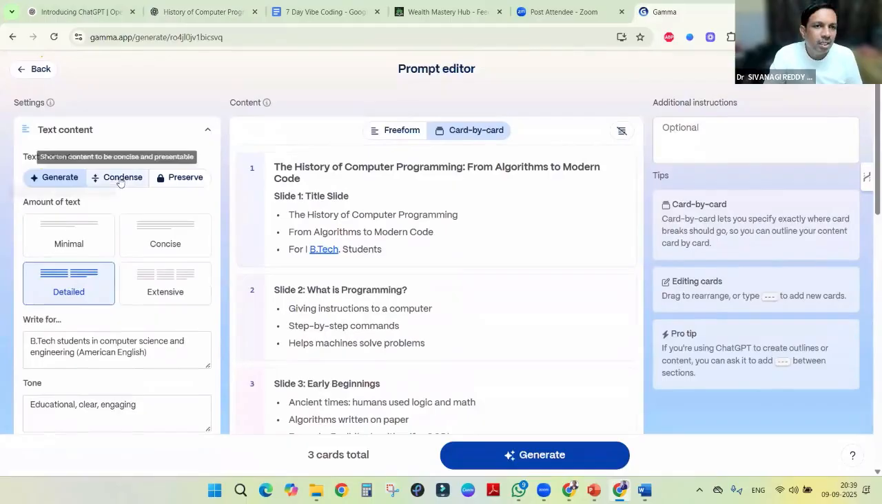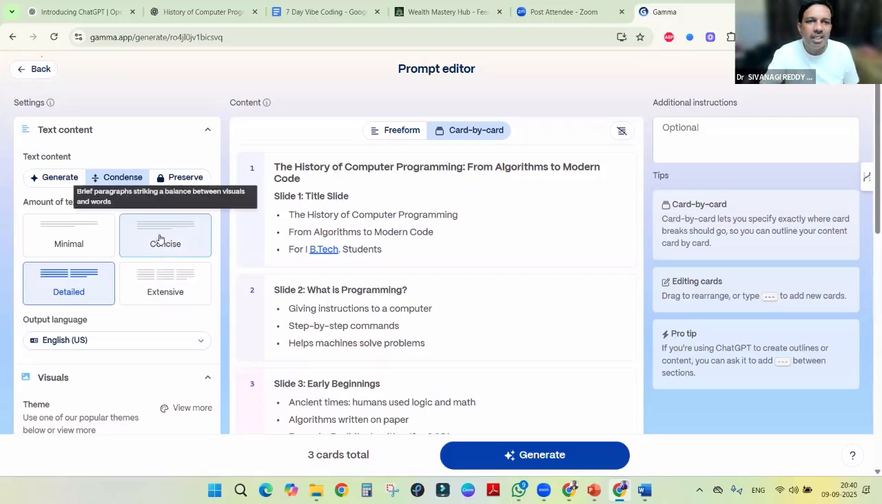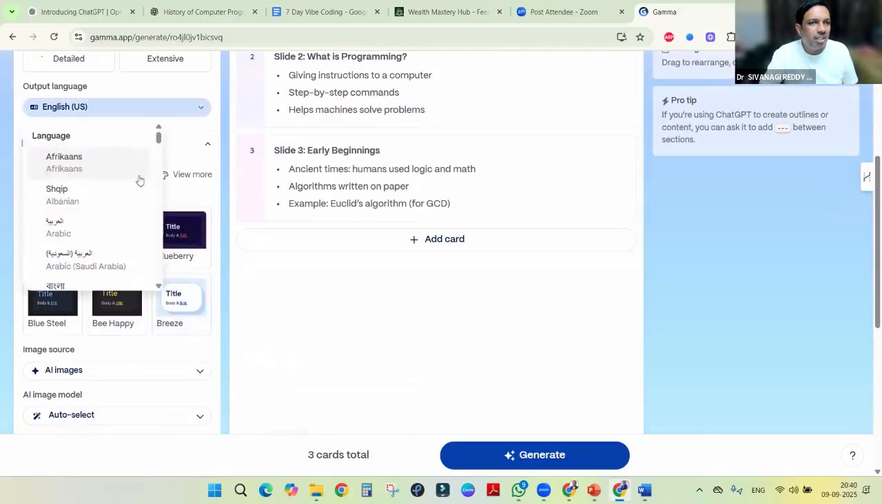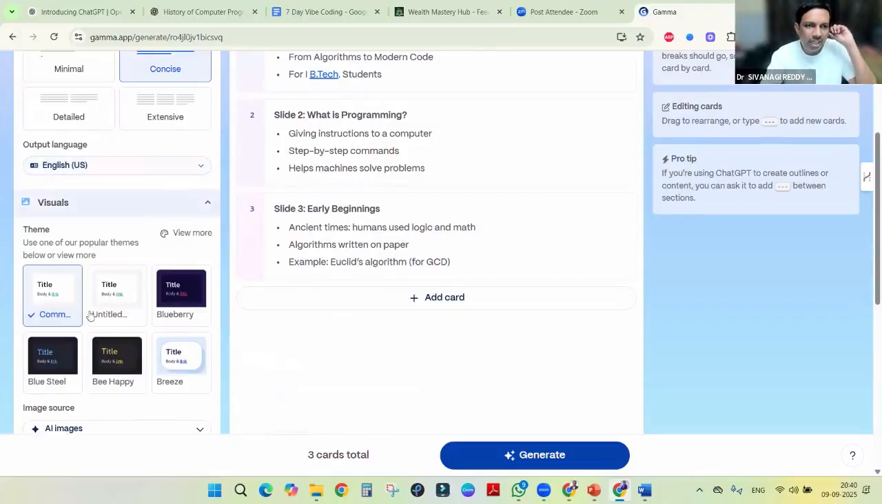Here on this side we have to click condense. Condense means the content will be smaller. If we click generative, it will expand it. It will explain more points in the slide. Preserve means whatever we give, it will keep as it is. Here also about the text, concise, output language English. It is a provision for different languages, but the output language we will keep English.